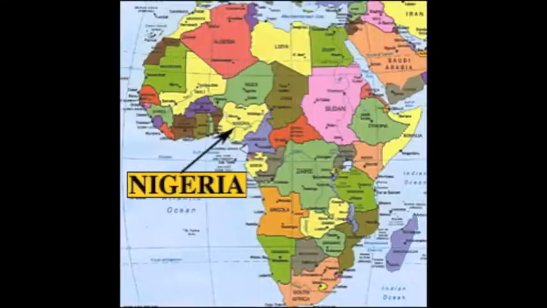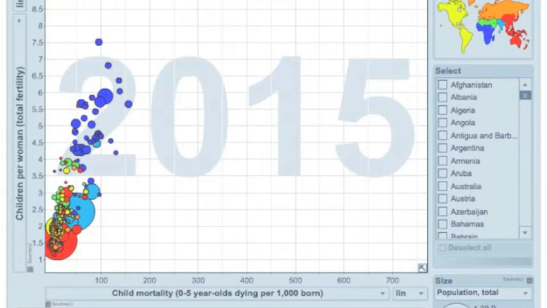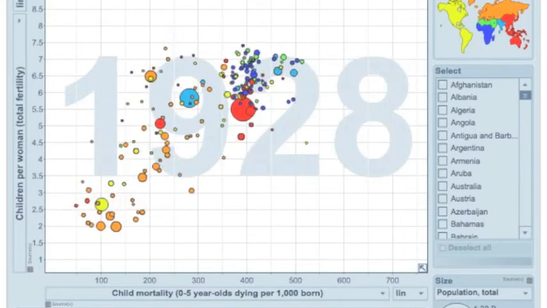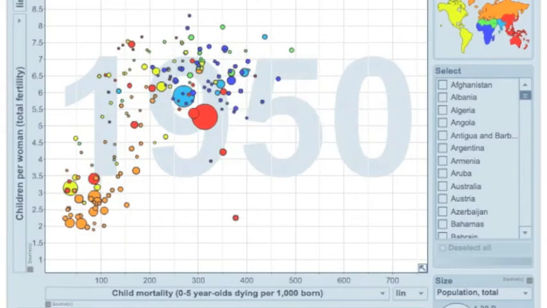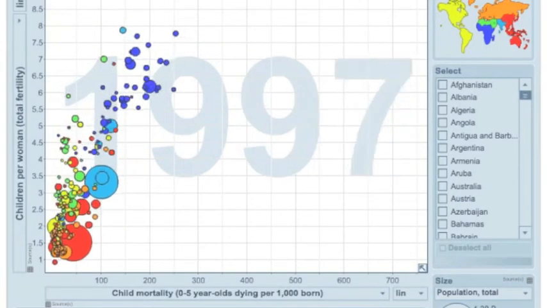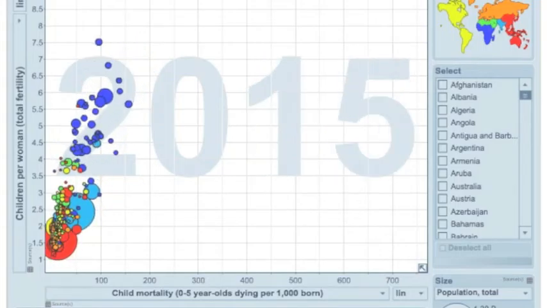For instance, Nigeria's child mortality rate decreases by 65.9 children per 1,000, while its average family size decreases by 1.39 children. With healthier children that survive infancy and childhood, there's less of a need for women to become pregnant, as seen by our Gapminder graph. This lack of pregnancy and therefore maternity leave allows women to work more due to increased availability.